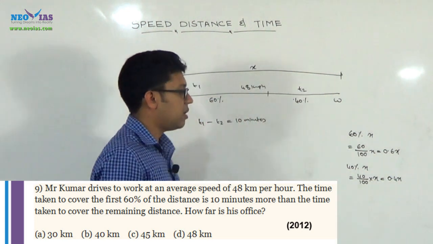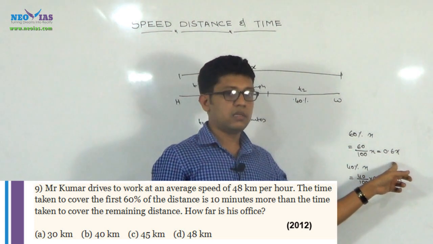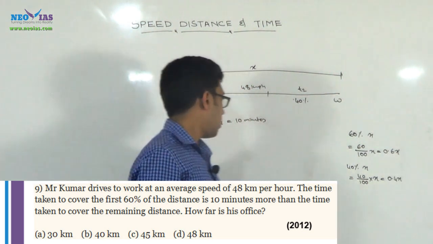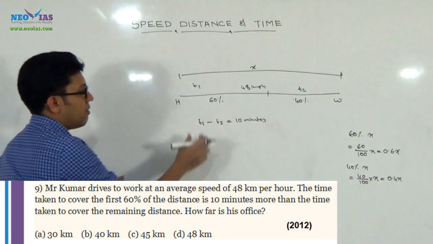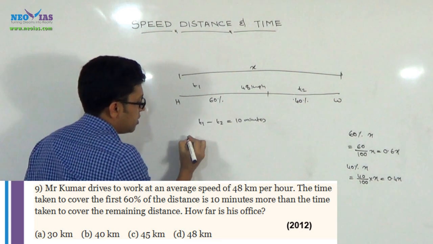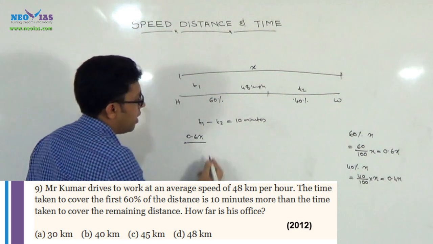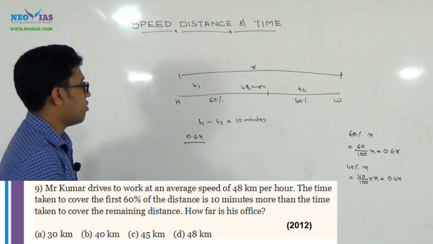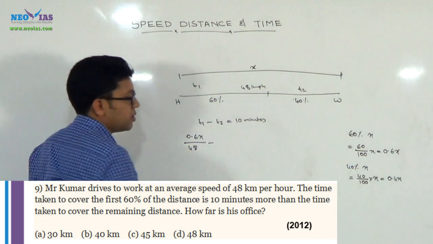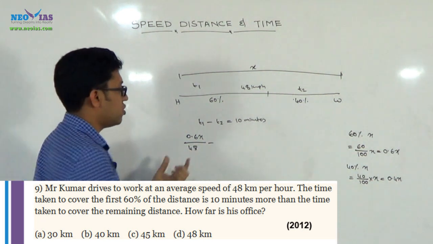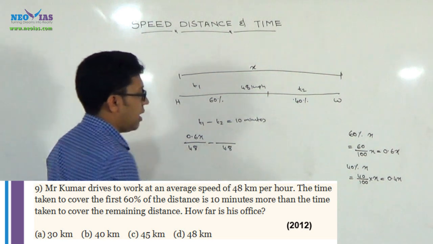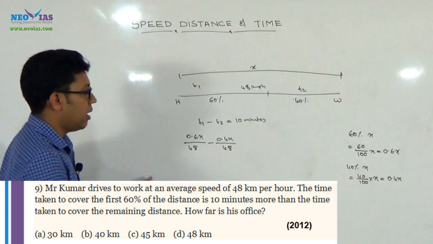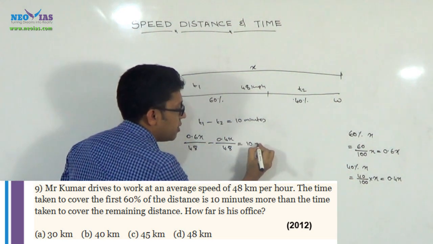That is, in the first part of the journey he is covering 0.6x, and in the second part of the journey he is covering 0.4x. T1 is the distance covered, that is 0.6x, by the speed he used for that particular journey, that is 48. Again, the speed he used for the second part of the journey is also the same, 48 km per hour, and covered a distance of 0.4x. And the difference between these two times is 10 minutes.